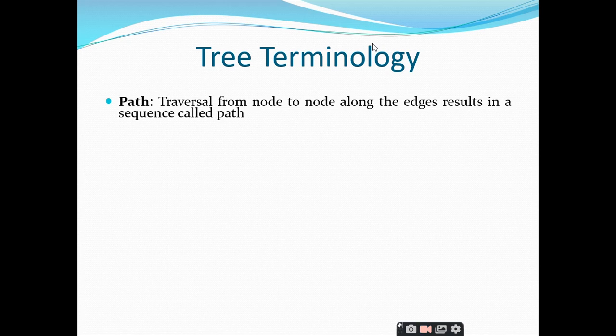So we will discuss some of the tree terminologies, which is a very basic thing, and a very easy concept that we can understand, right? So let us draw one diagram, an example here.